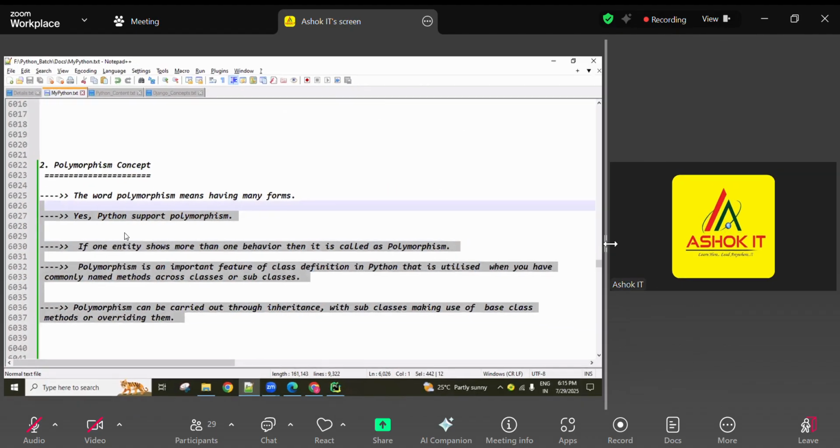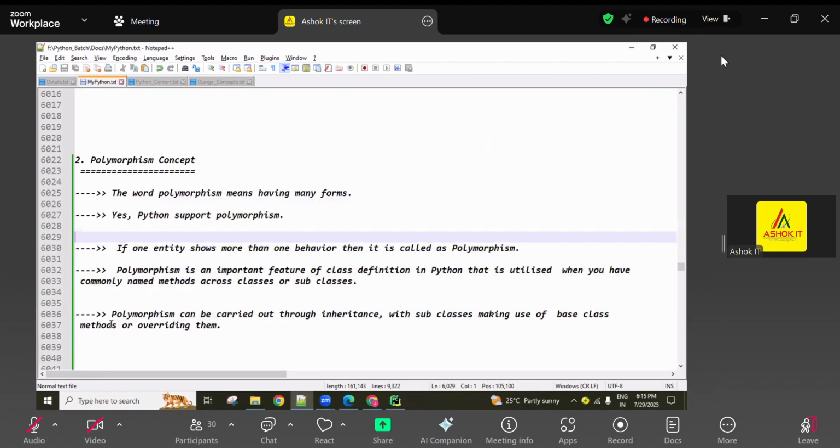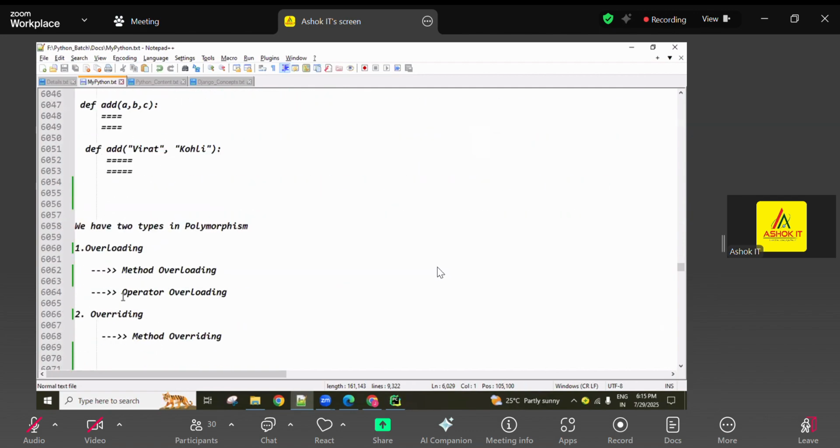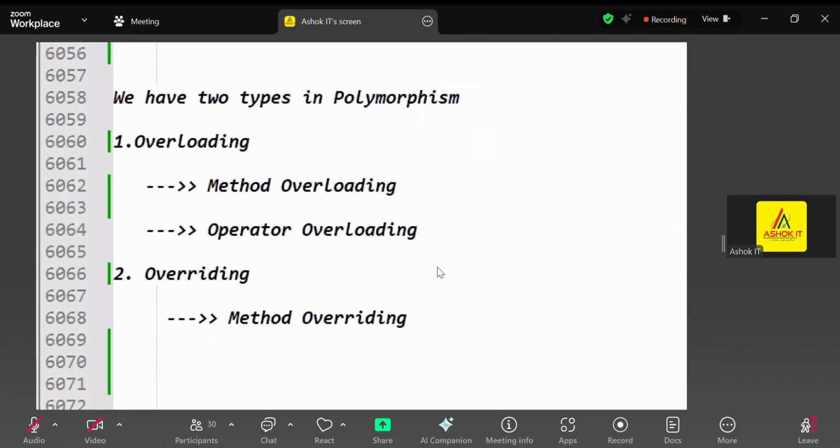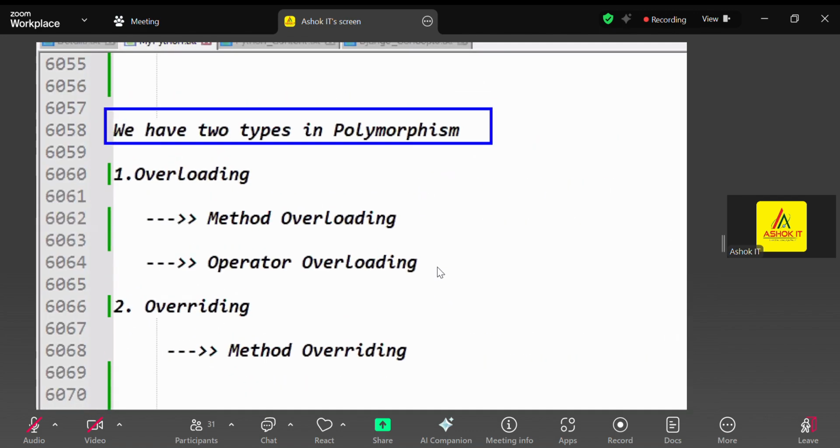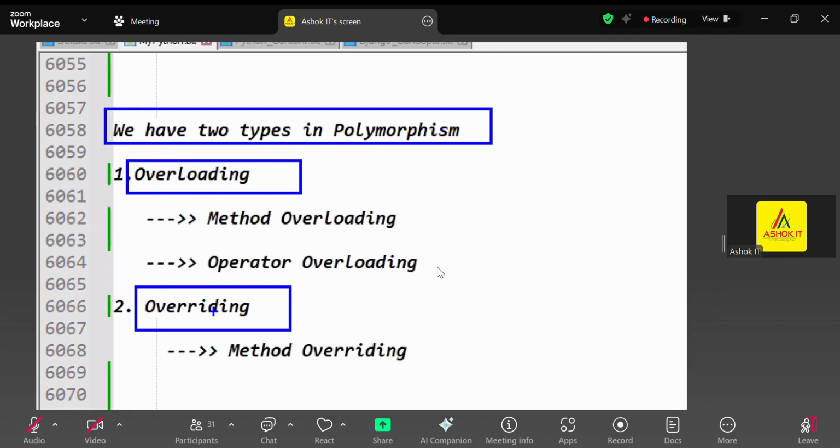This is the theory. Okay, so now types of polymorphism, guys. We have two types of polymorphism. One is the overloading concept, overloading. One is overriding. So two types of polymorphism. Some people consider them as static polymorphism and runtime polymorphism.